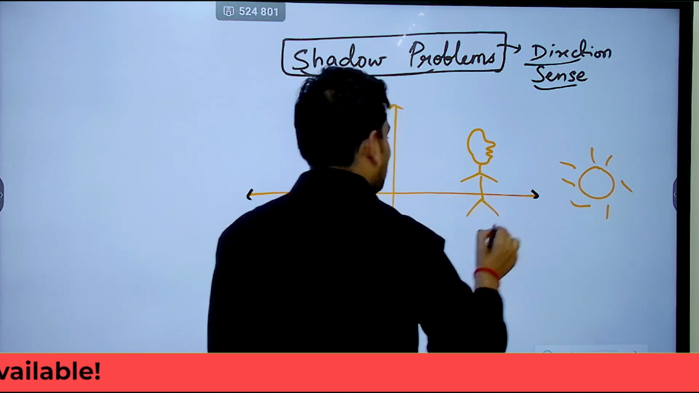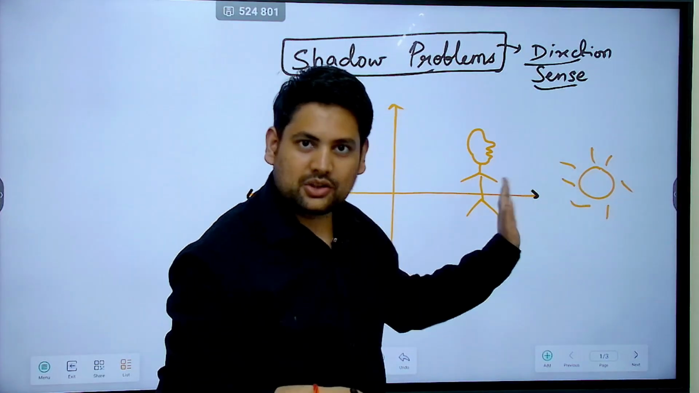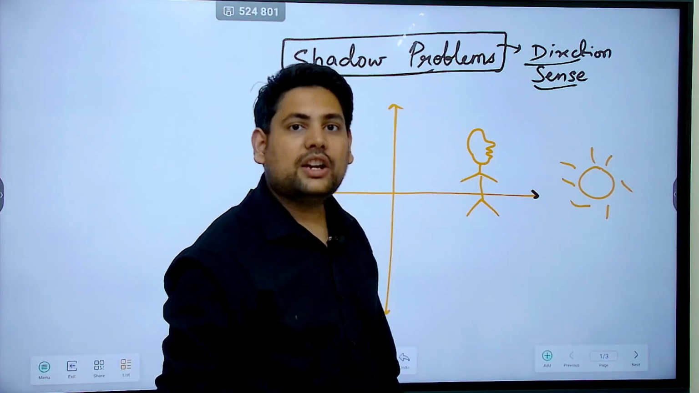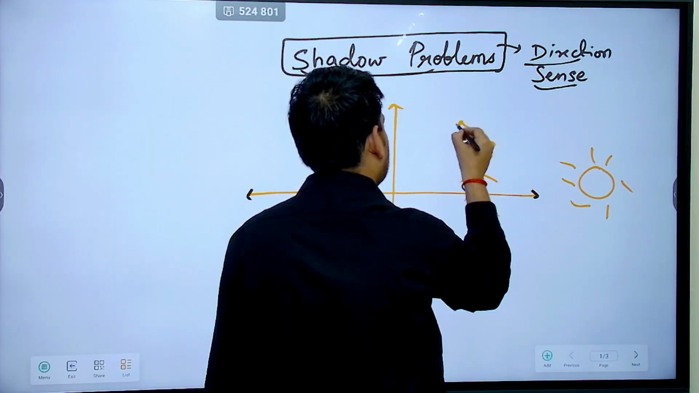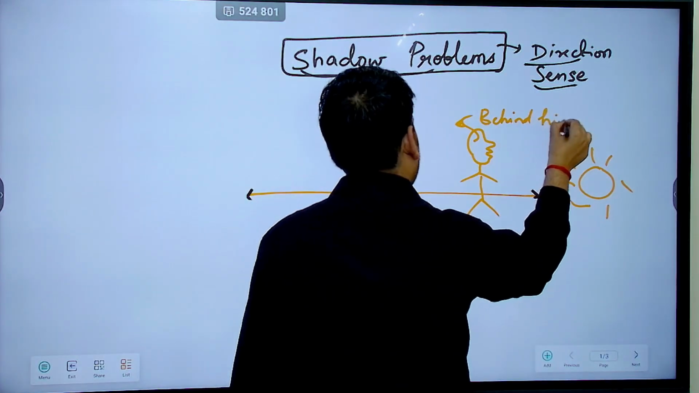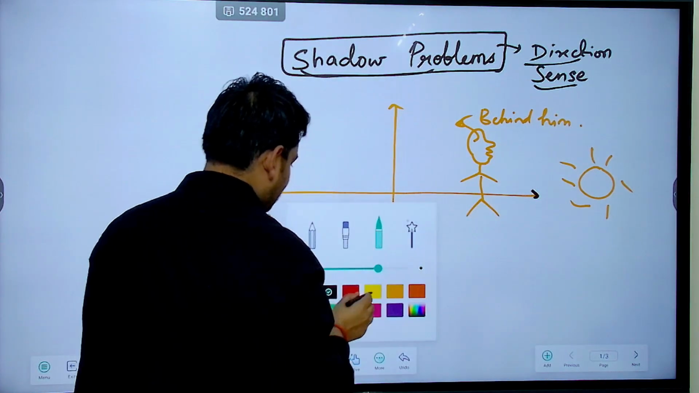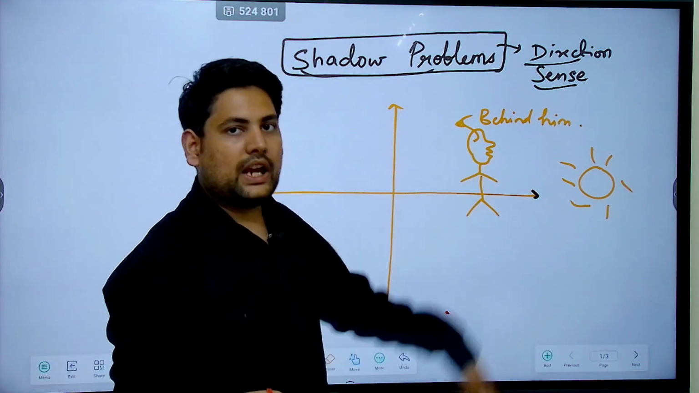So for a person facing the sun or going in east direction, his shadow will fall behind him. So his shadow will fall behind him. This much you got? Simple. This person's shadow will fall behind him.